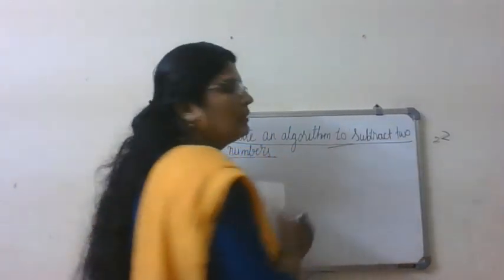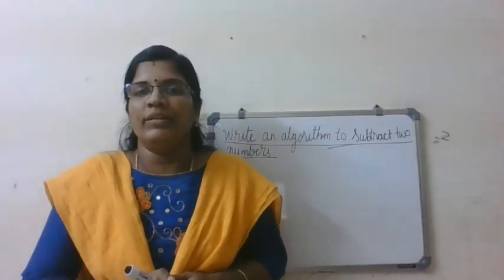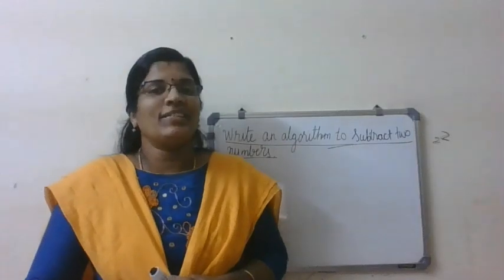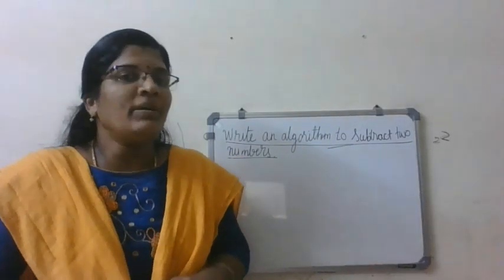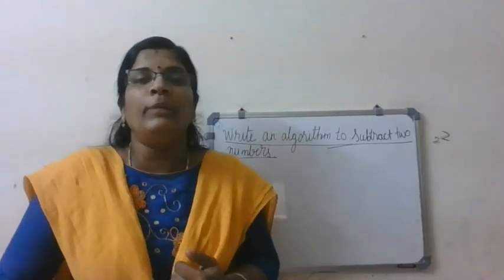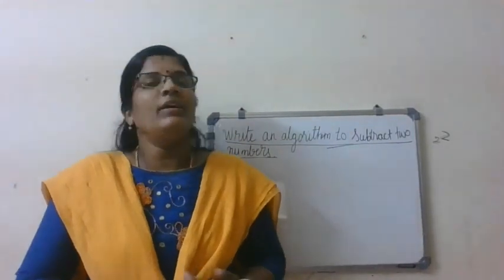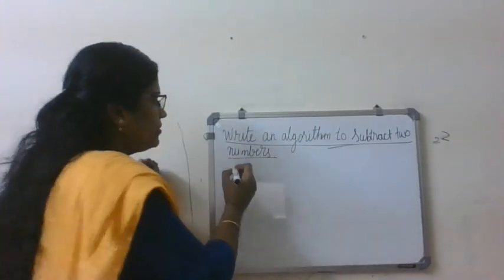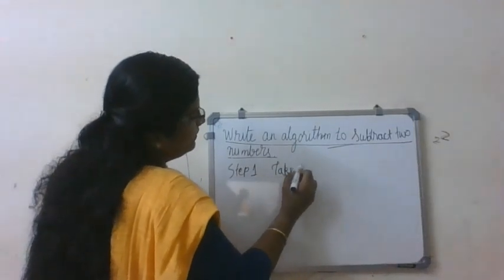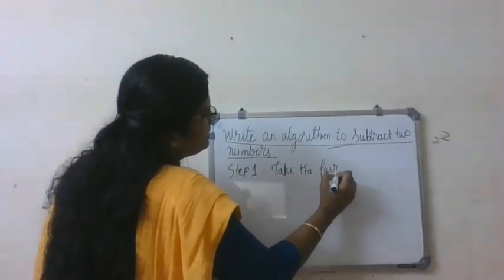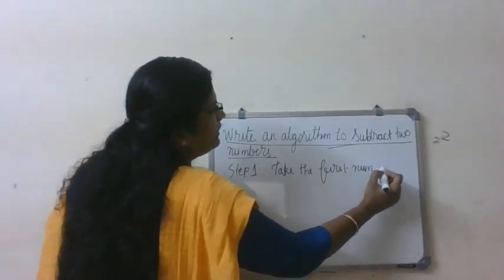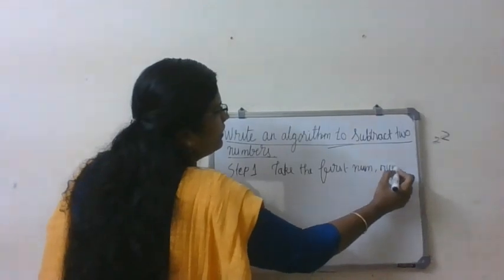So we have to subtract two numbers. Would you be able to do it? Help me. That's good. So what is the first step? How many numbers am I going to subtract? Two numbers. So the first step is we have to take the input. Step 1, take the first number called num1.